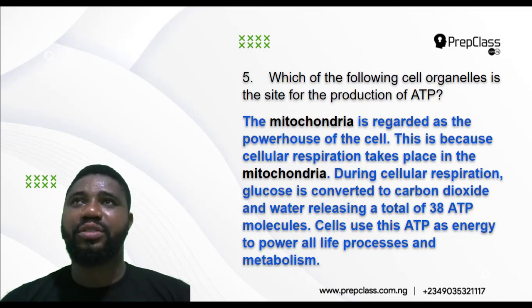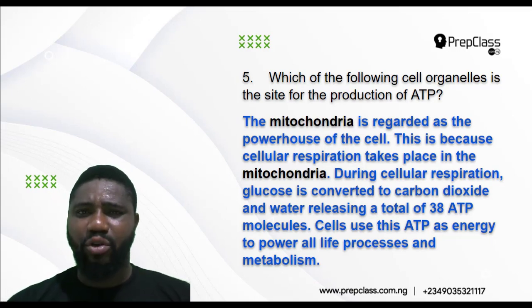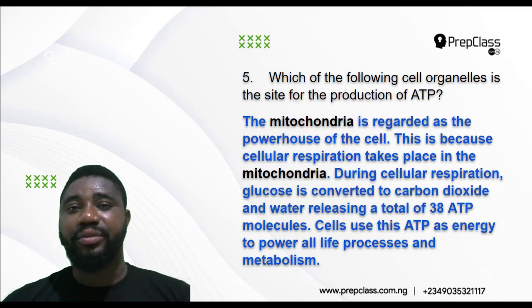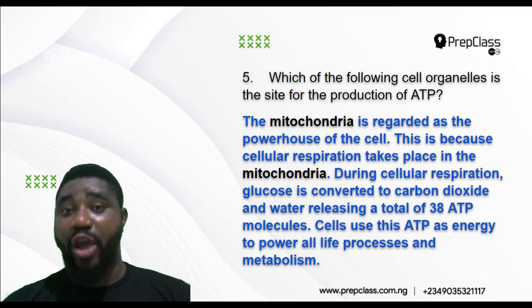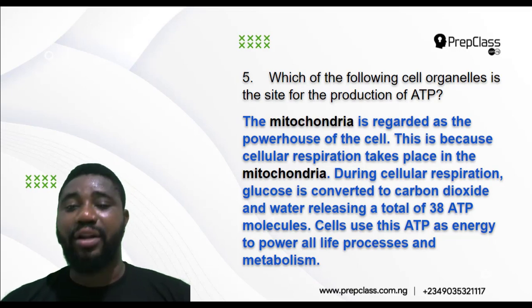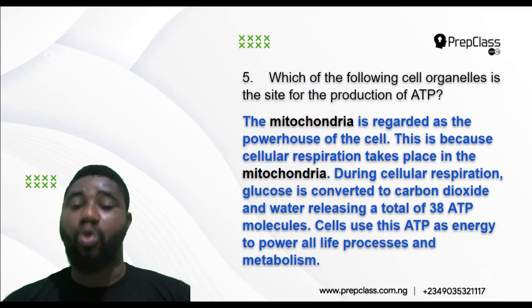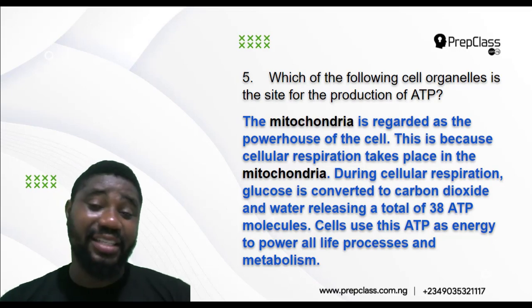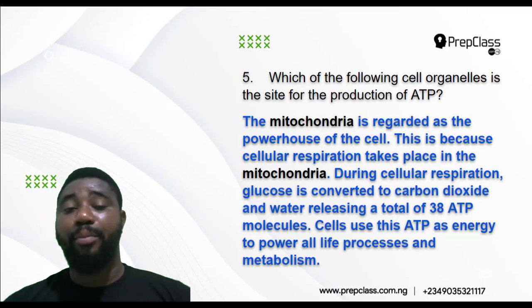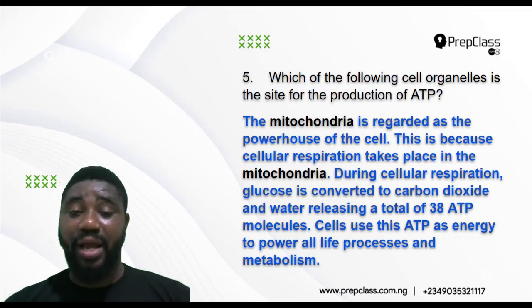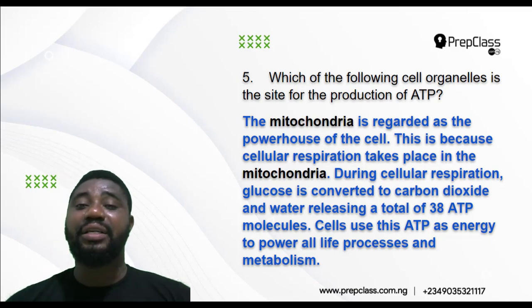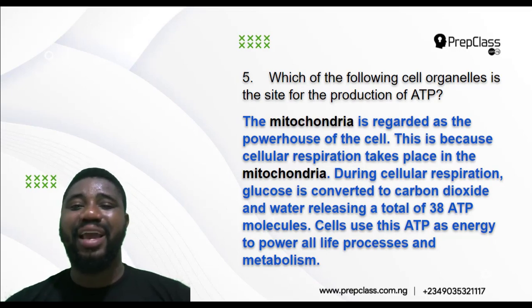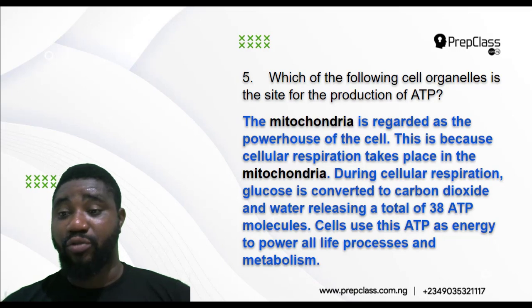First of all, glucose is oxidized partially in the cytoplasm to release about 2 ATPs to form pyruvate. The pyruvate now gets into the mitochondria where it's completely broken down into what? 36 ATPs plus water plus carbon dioxide. So the 36 ATPs formed in the mitochondria plus the 2 ATPs formed in the cytoplasm together make up 38 ATPs. So the mitochondria is a site for producing a large amount of what?